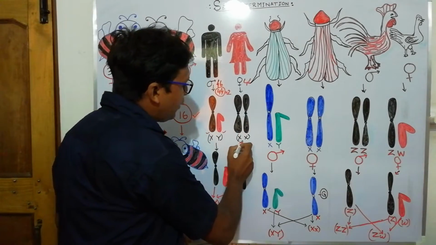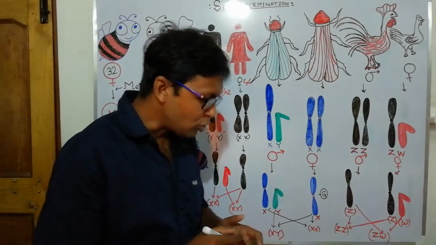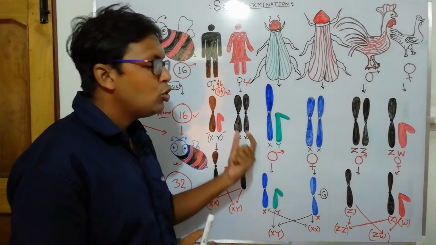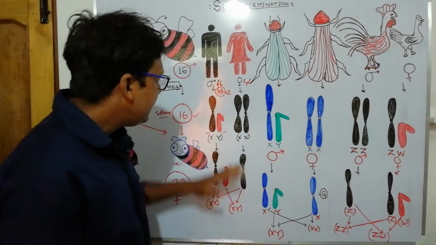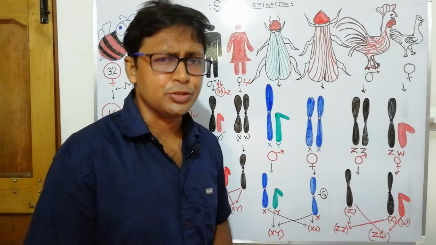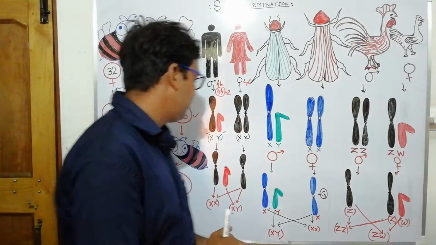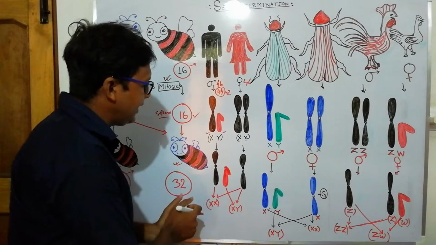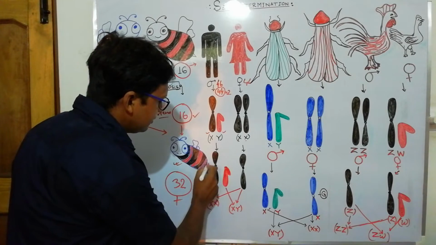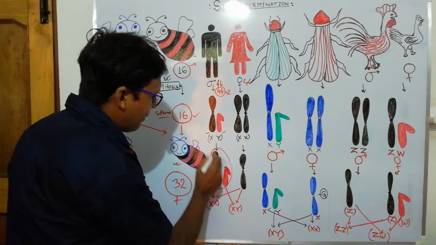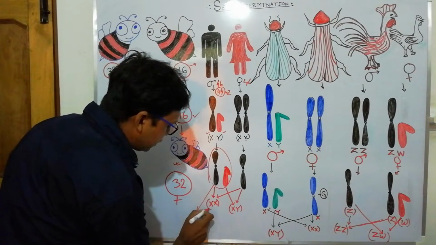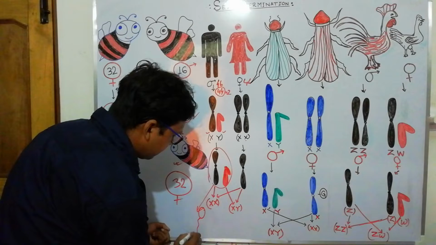In the case of female, 2 X chromosomes are there. In the case of male, XY. Apart from the autosomes, the female has 2 X chromosomes. Now in this case, a male is produced as a result of fusion of X and Y. That is, the male is heterogametic, that is, 2 types of gametes will be produced. One will be an X chromosome containing gamete, a sperm.